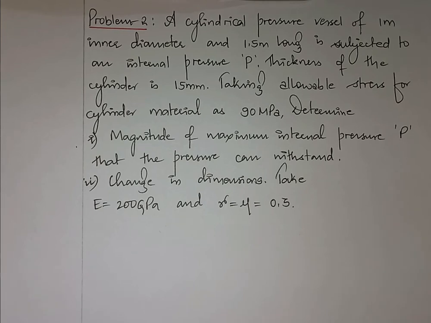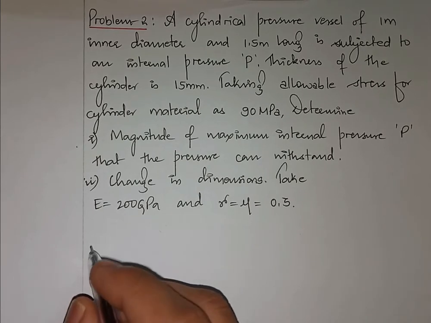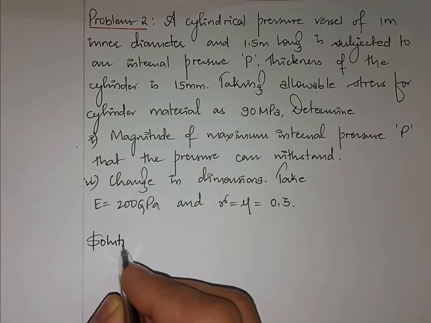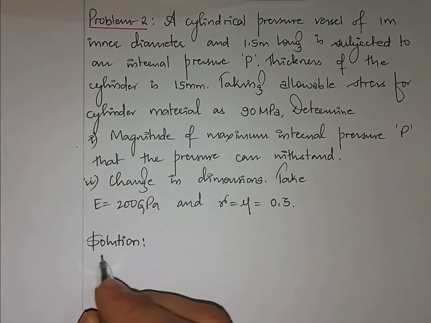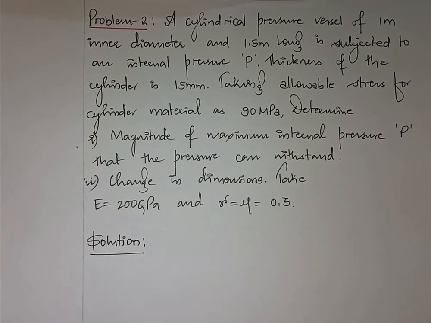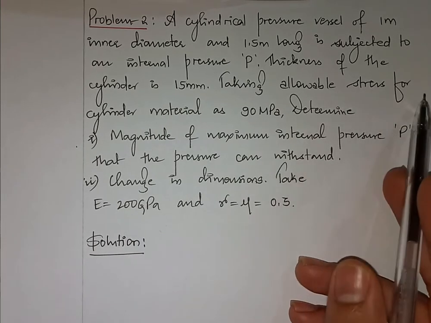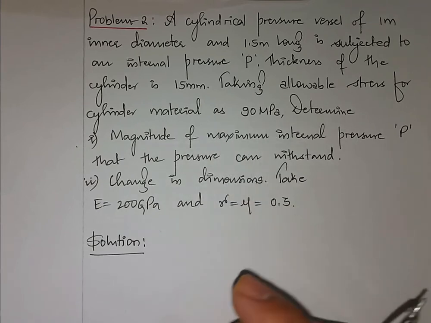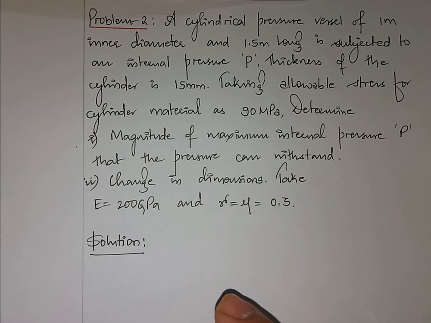Right? So now let me start with the solution part. Now there is one important thing which I need to note here in this problem. He has given something called allowable stress for cylindrical material as 90 MPa. So here we always need to remember that the maximum pressure is always found on the basis of circumferential stress.